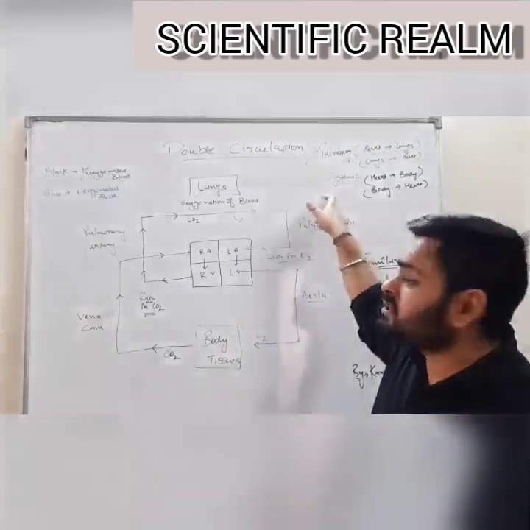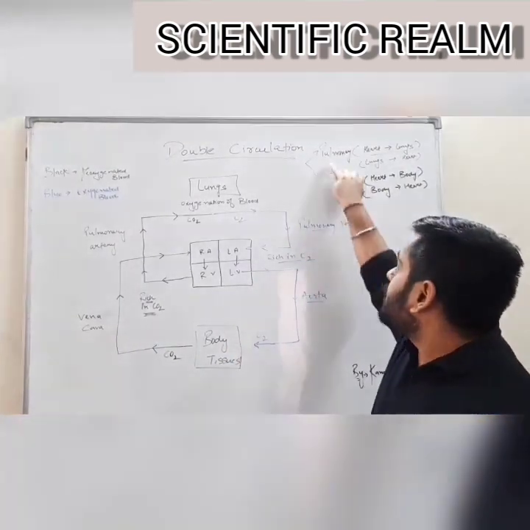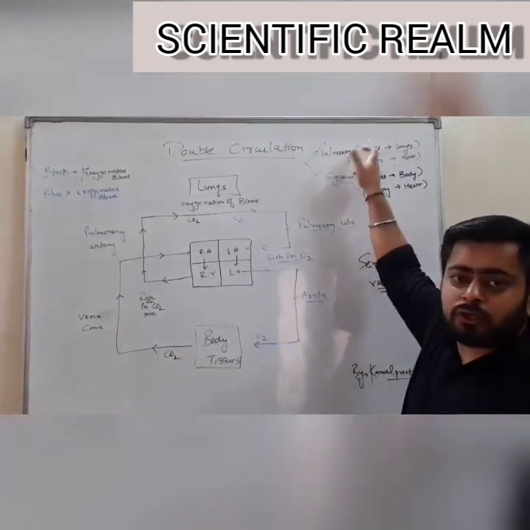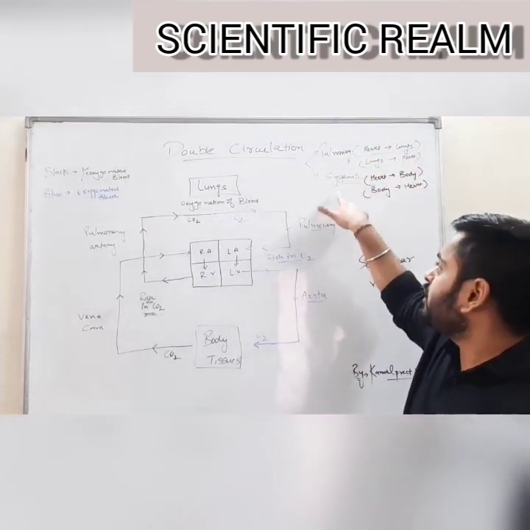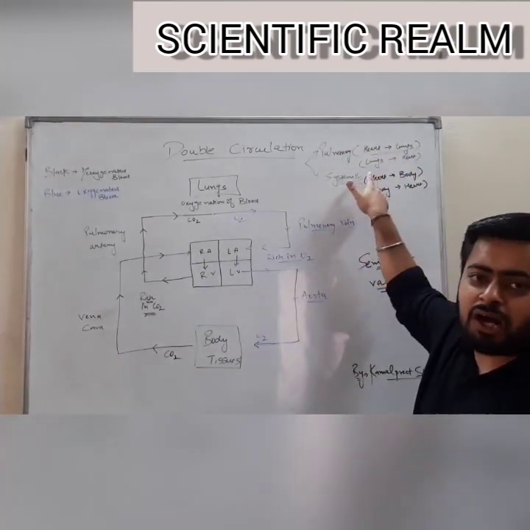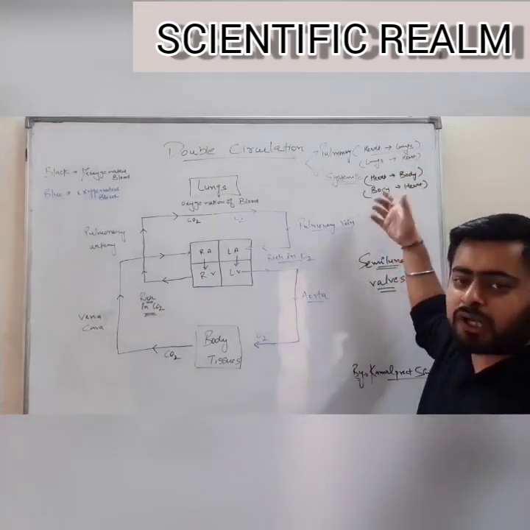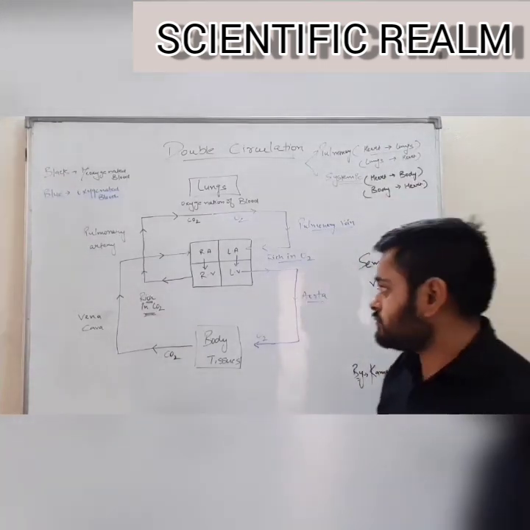And systemic means the body systems, the rest of the body other than lungs. Pulmonary circulation is when the heart transports blood to lungs and lungs again transport blood to the heart. Whereas systemic circulation means when the heart transports blood to the rest of the body and from the rest of the body the blood is collected back to the heart.